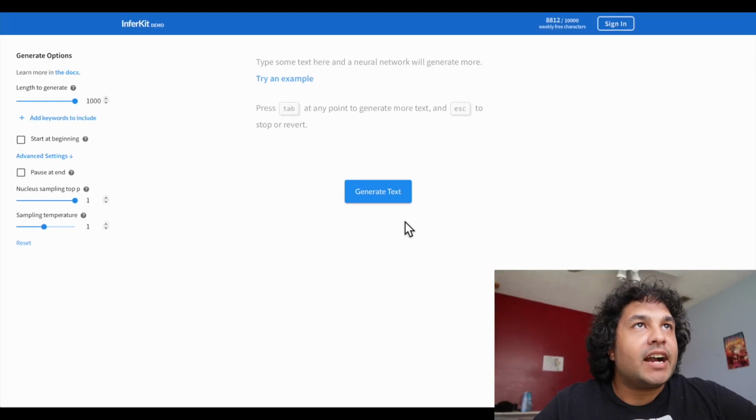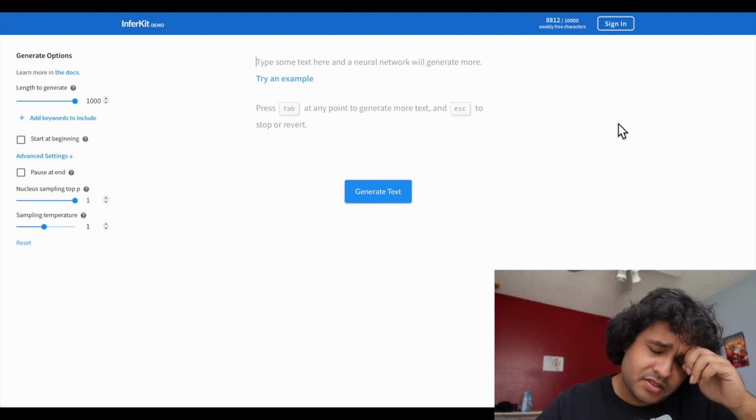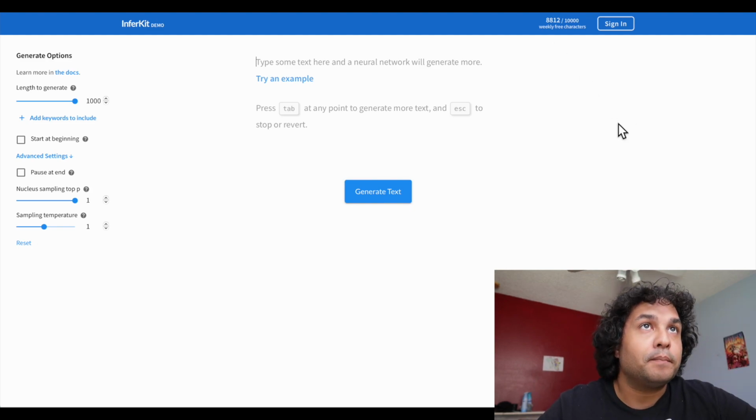All right, before we actually start, weekly free characters. Oh God, we have weekly free characters here? I already used up a little bit, but everything that I said didn't really make sense. So that sucks. But anyways, we're only going to do this one time, so weekly free?